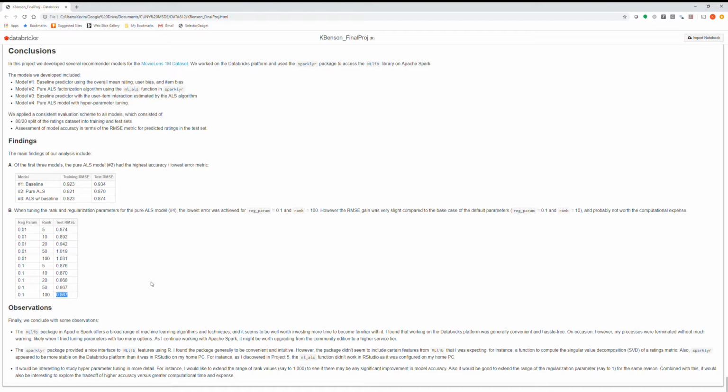Finally, I'll just note that if I had more time, I'd love to spend some time looking at hyperparameter tuning in more detail. There were some interesting trends in terms of the trade-offs of regularization parameter versus rank, and it'd be interesting to see if you could achieve any meaningful material improvement and at what cost in terms of additional computational time and expense.